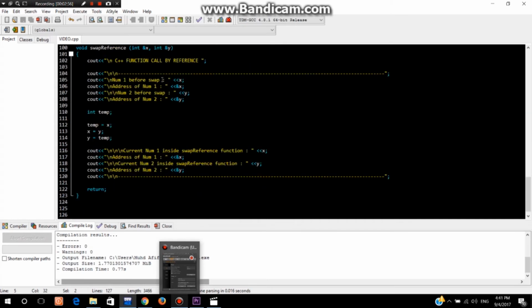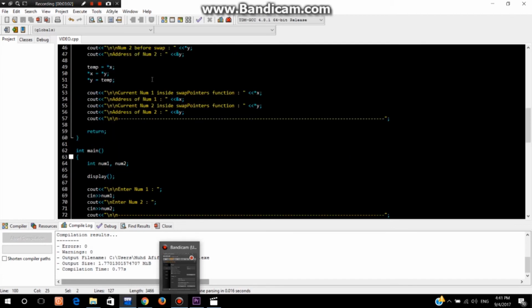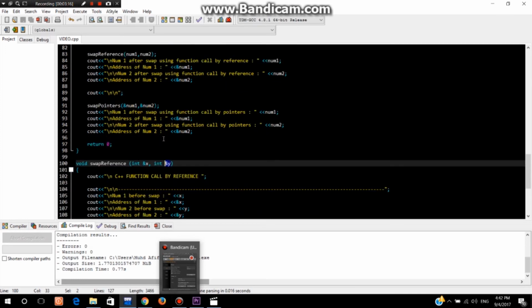Okay, we use the address of x. For example, right now it is the address of num1, to swap the value inside that address with the address of y, which is num2, by using the reference.